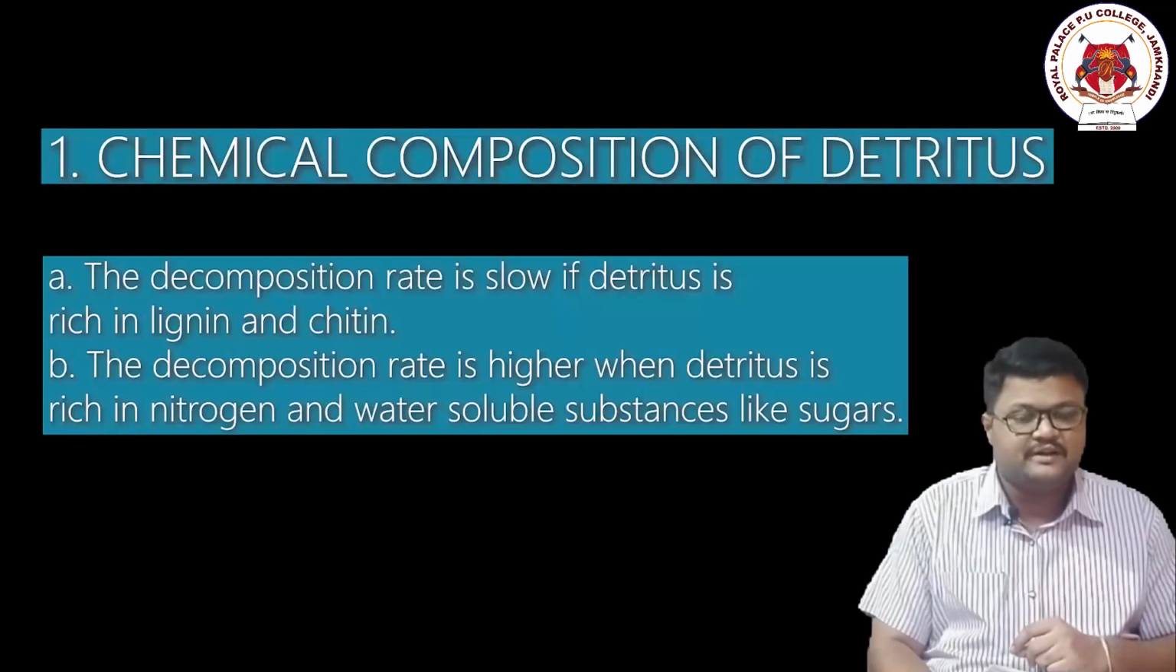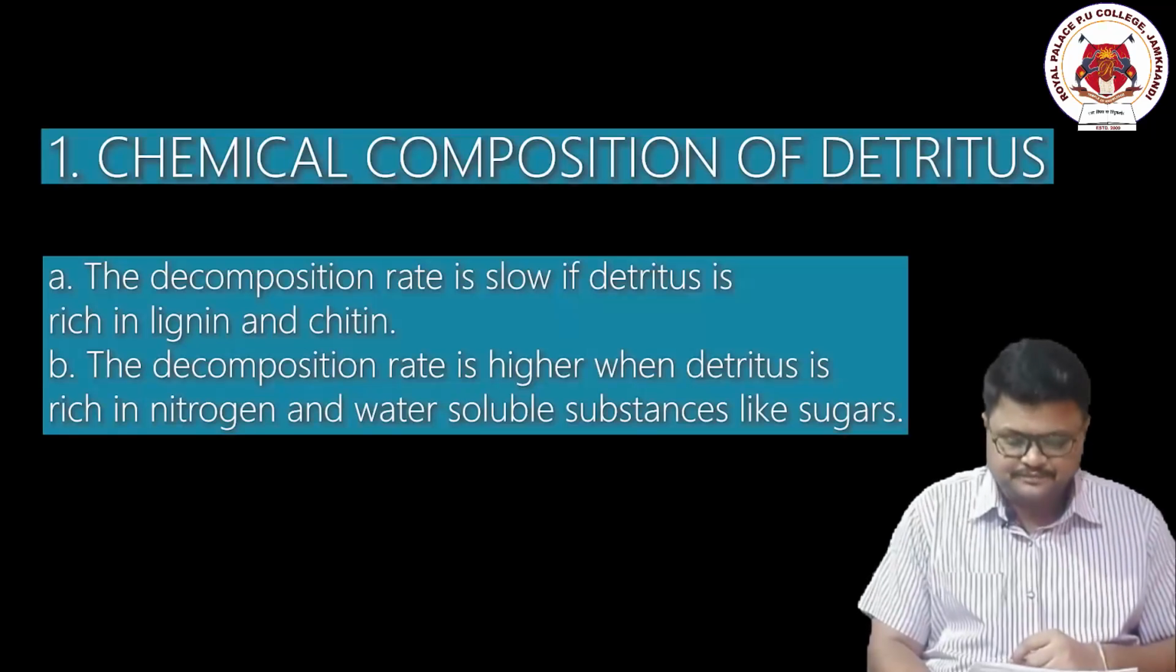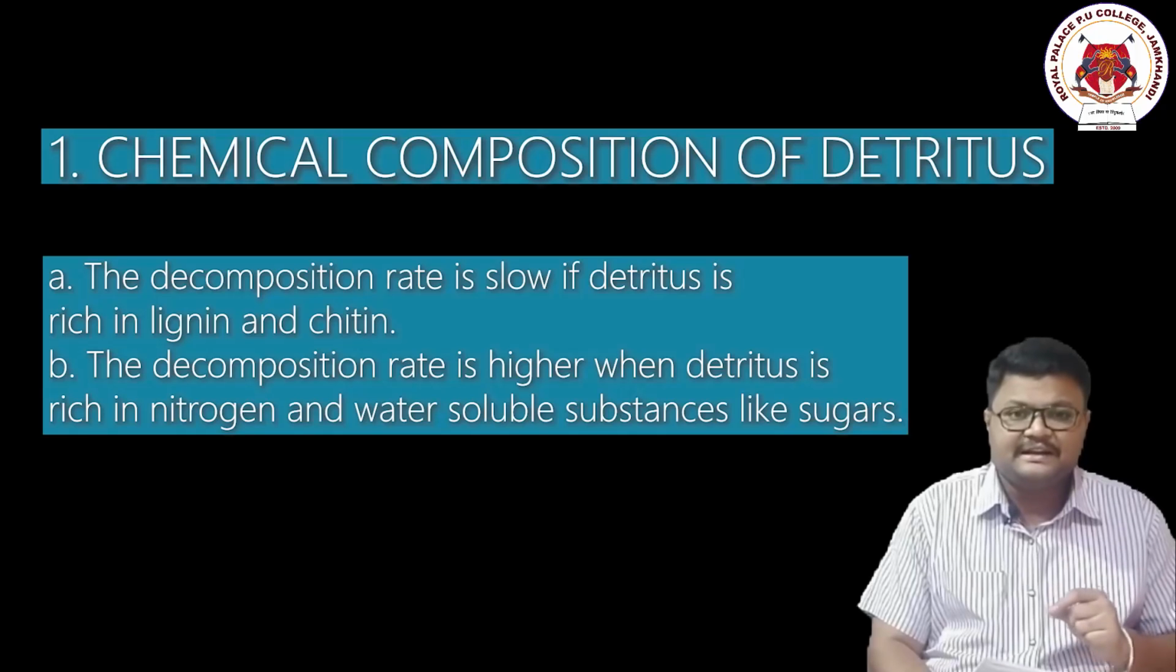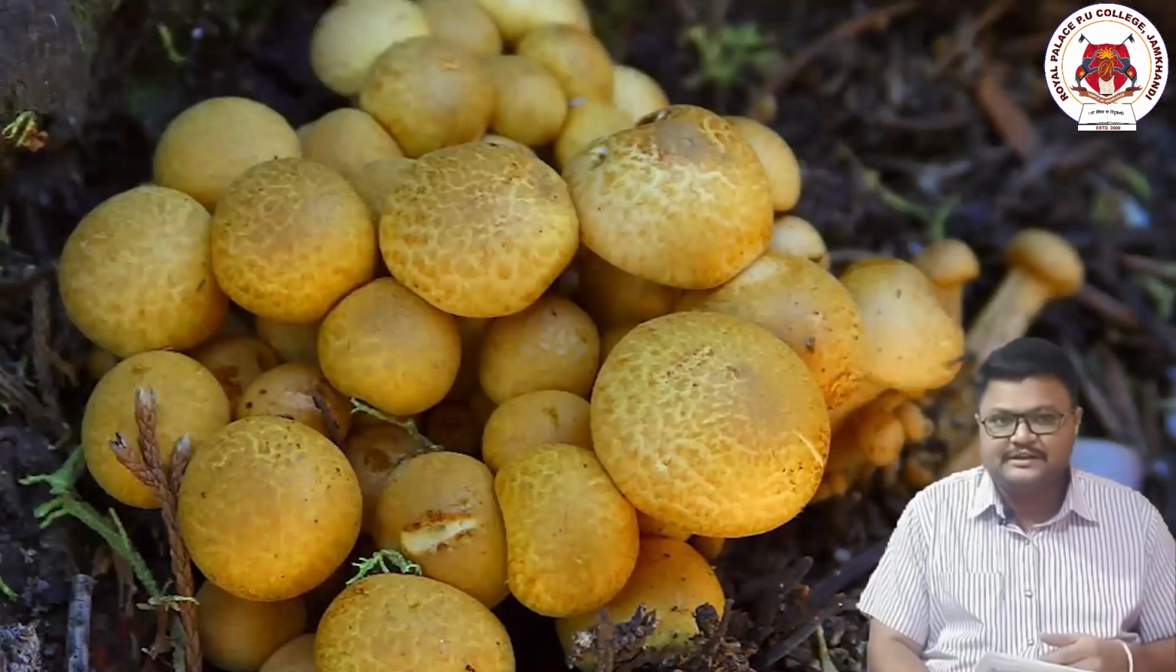Let us understand what the chemical composition of the detritus means. Right, sir. The rate of decomposition will be slow if the detritus is made up of lignin and chitin. I repeat, the rate of decomposition will be slower if that particular detritus is made up of lignin or chitin. Can you imagine the lignin and chitin contents? In some organisms, lignin is present. You can go for the plants. In some fungi also you can see chitin.